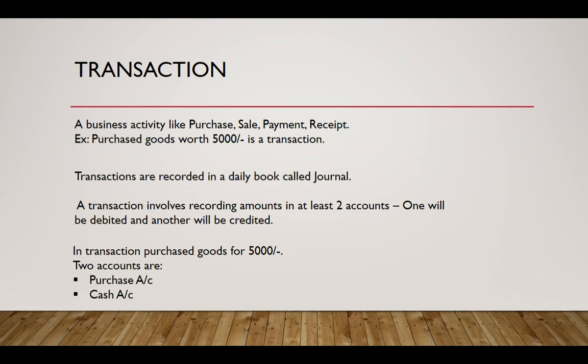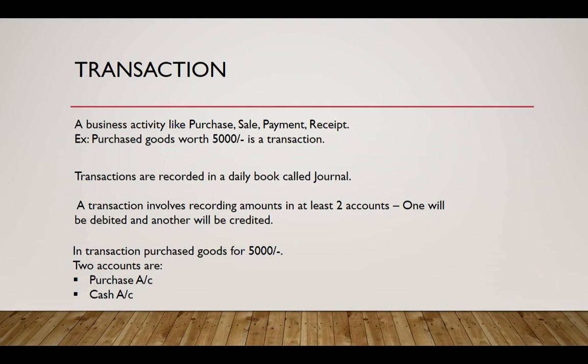And when you record transactions, there are at least two accounts involved in the transaction. So one account would be debited and the other would be credited. So for example, for this transaction, purchase of goods worth 5,000, the two accounts would be a purchase account and a cash account, because these are the accounts that are affected in the transaction. So we record a purchase and we also record a cash expense. Likewise, depending upon the transactions, there would be a minimum of two accounts involved in a transaction,